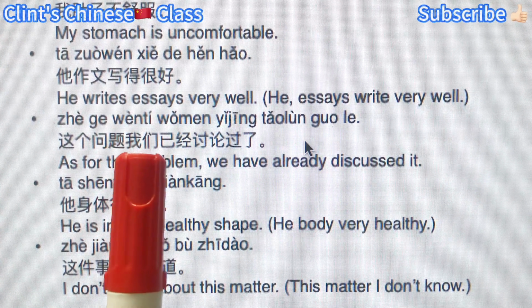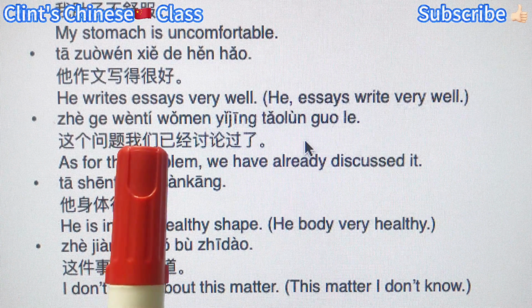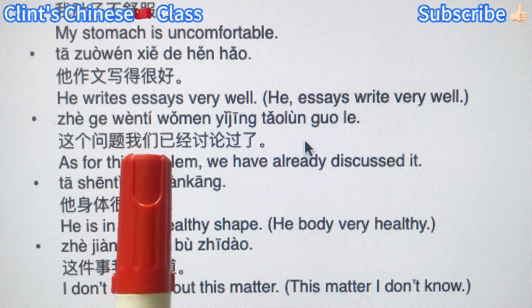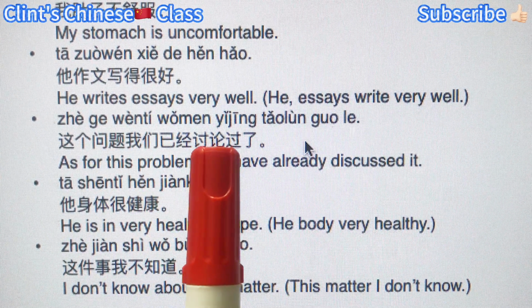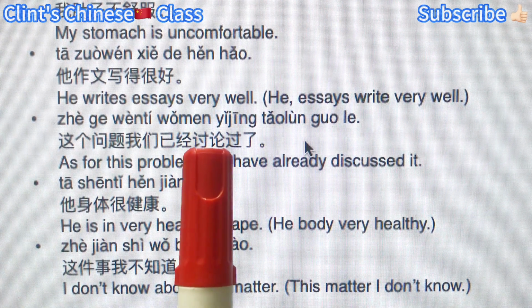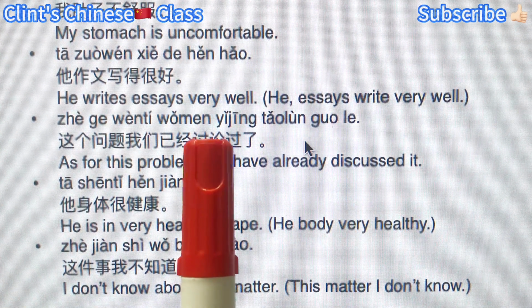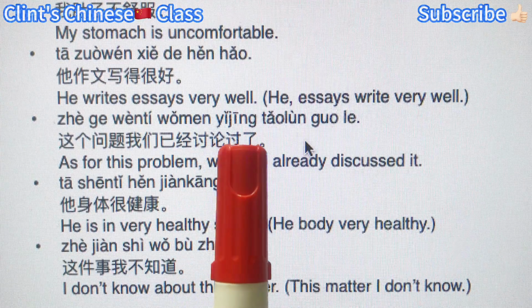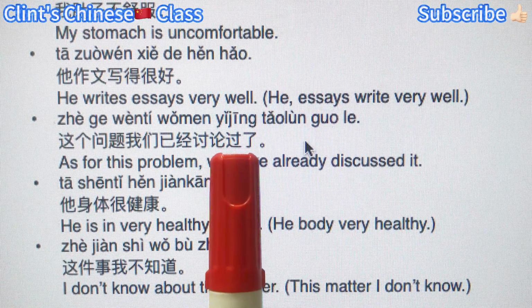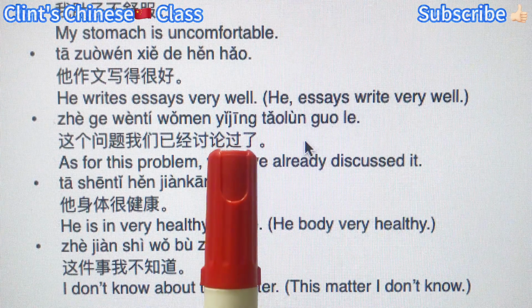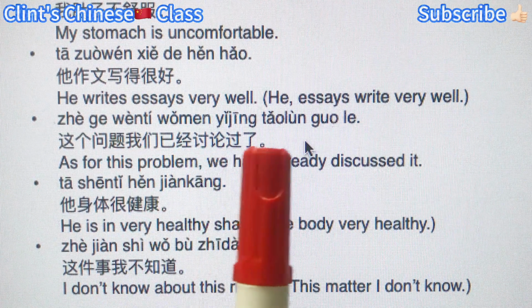Inside it, we have the mini subject, 我们, we, 已经 adverb, already, 讨论 the verb, which is a predicate, discuss, 过了, meaning we already finished doing this. So this is the whole sentence.